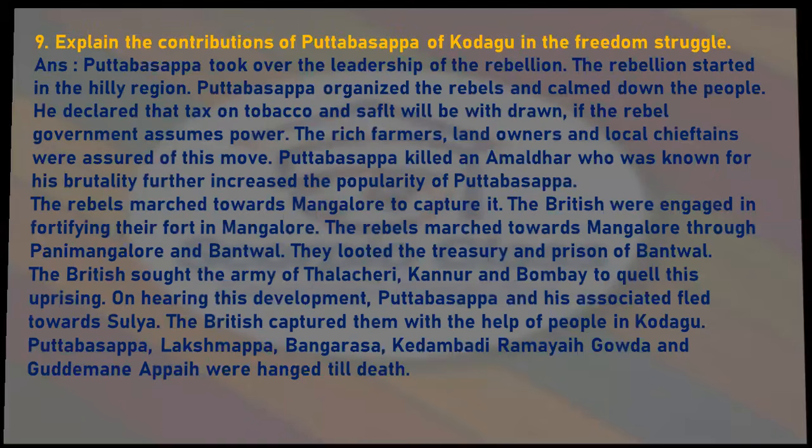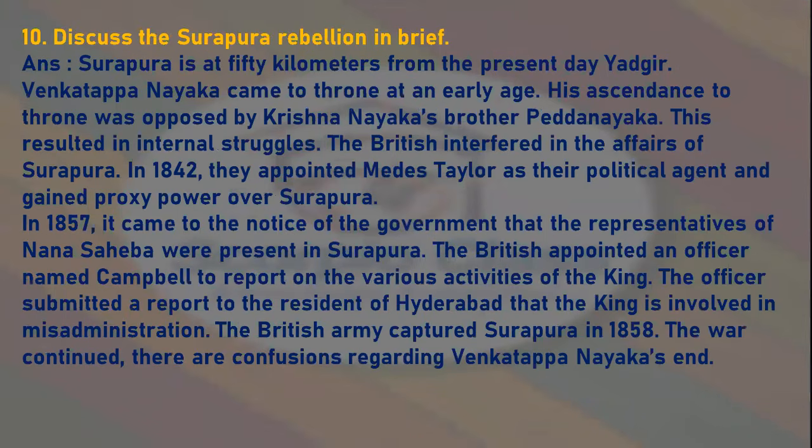Next question. Discuss the Surapura rebellion in brief. Surapura is 50 kilometers from present-day Yadgir. Venkatappa Nayaka came to the throne at an early age. His ascendance to the throne was opposed by Krishna Nayaka's brother Pedanayaka. This resulted in internal struggles. The British interfered in the affairs of Surapura. In 1842, they appointed Meadows Taylor as their political agent and gained proxy power over Surapura.